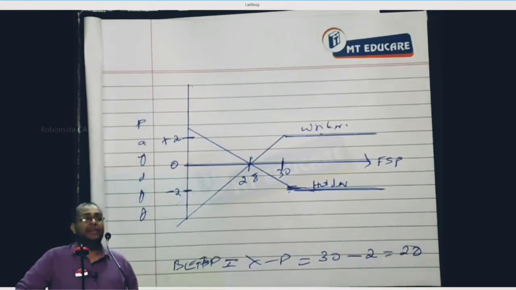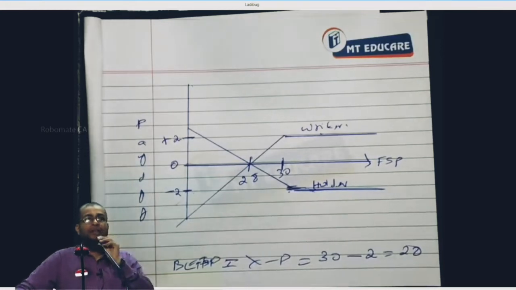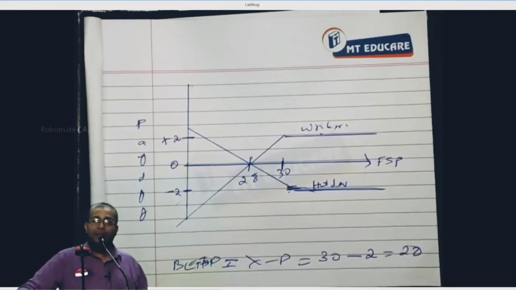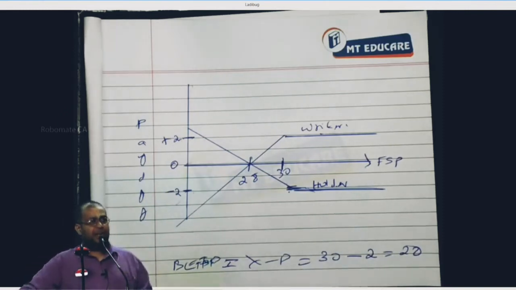The maximum profit to the holder is the break-even FSP. And the maximum loss to the writer is the break-even FSP.